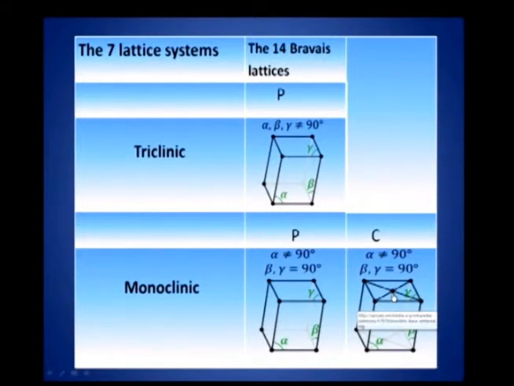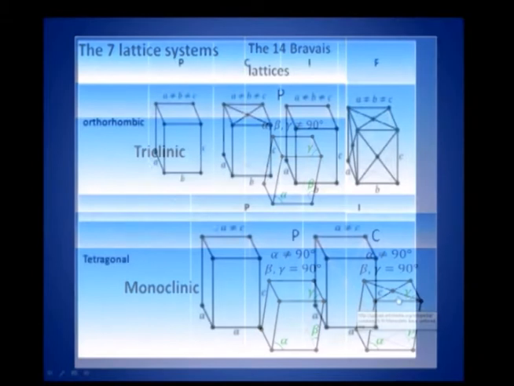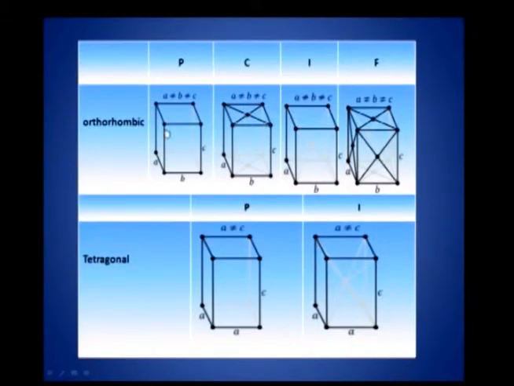And orthorhombic, you have primitive, side centered and body centered, where you have an atom at the body center. So, this is face centered, you have an atom at the face center.